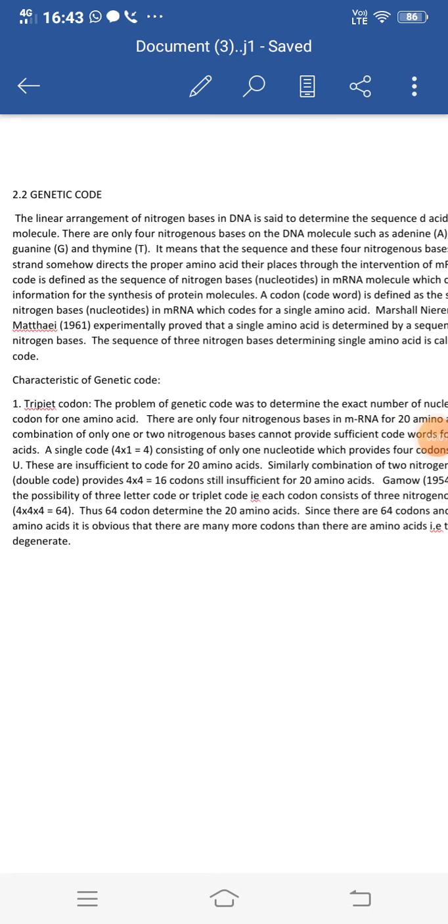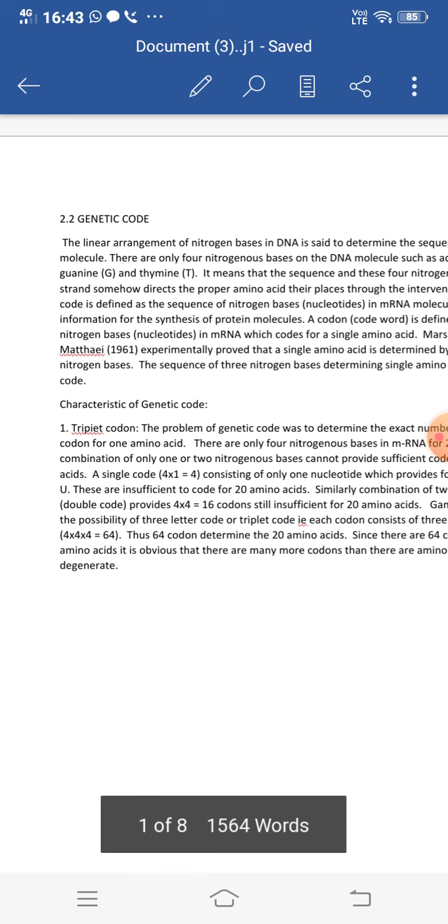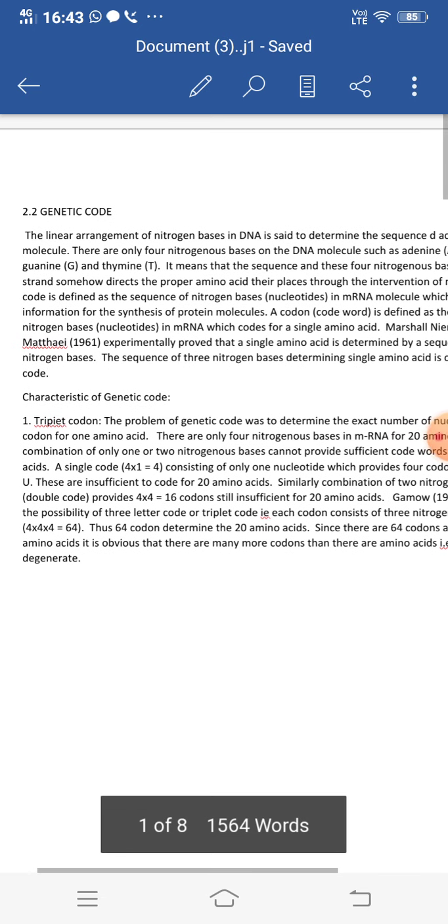We start with the genetic code. Now, what do you mean by genetic code? The linear arrangement of the nitrogen bases in DNA is said to determine the sequence of acids in a protein molecule. So, genetic code is nothing but the linear arrangement of the nitrogen bases. The nitrogen bases in the DNA, we know that there are four types: adenine, thymine, guanine, and cytosine. So, the linear arrangement of these nitrogen bases in the DNA